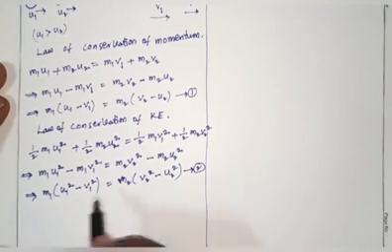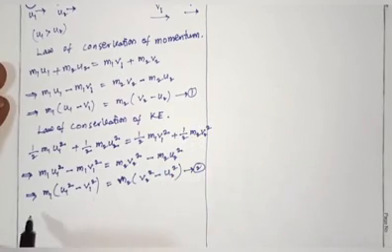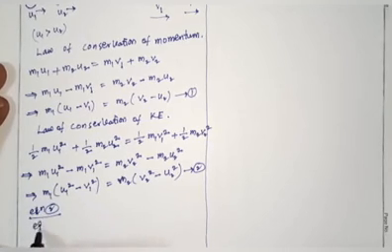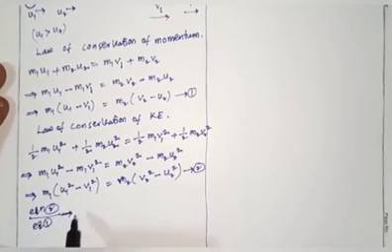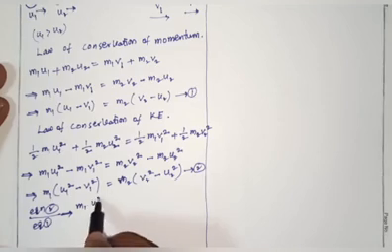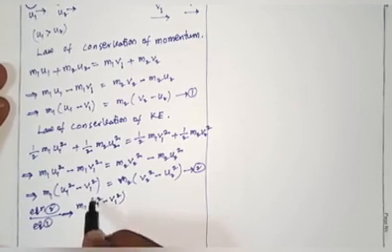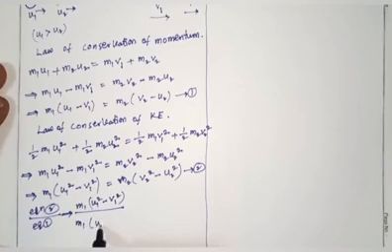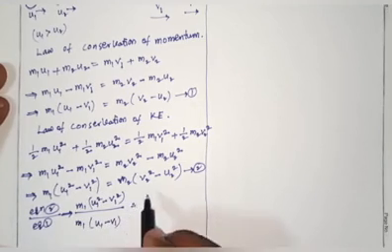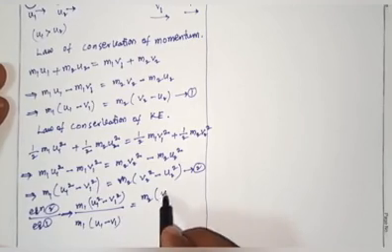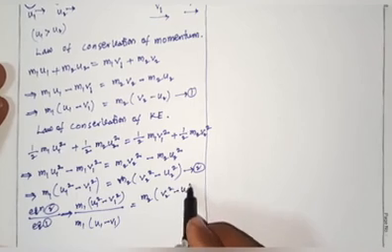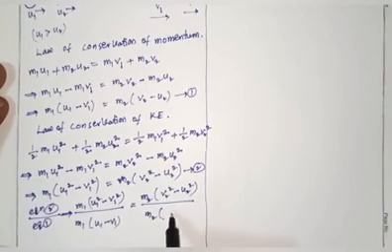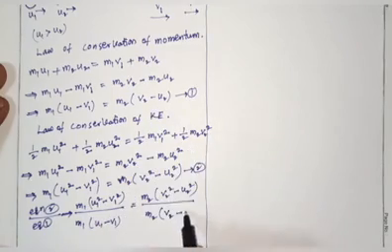Here equation number 2 is divided by equation number 1. That implies m1 (u1 square minus v1 square) divided by m1 (u1 minus v1) equals m2 (v2 square minus u2 square) divided by m2 (v2 minus u2).